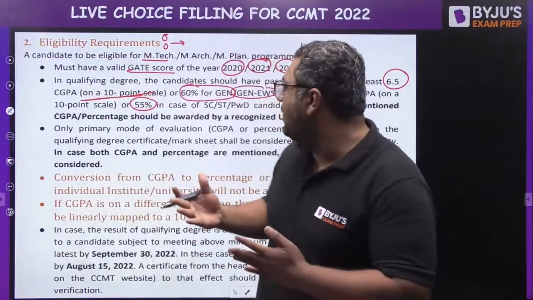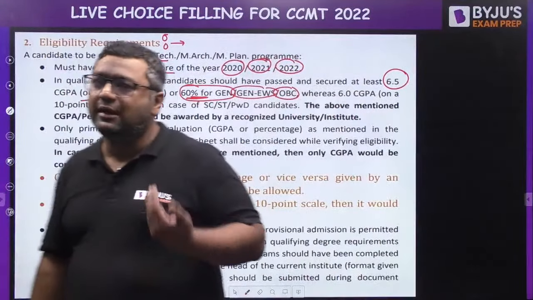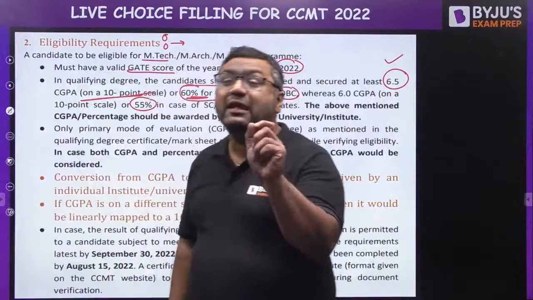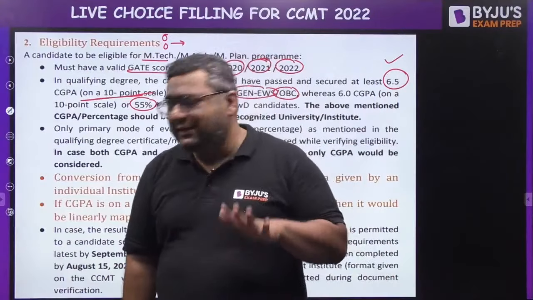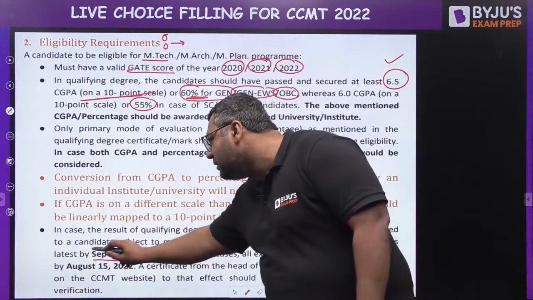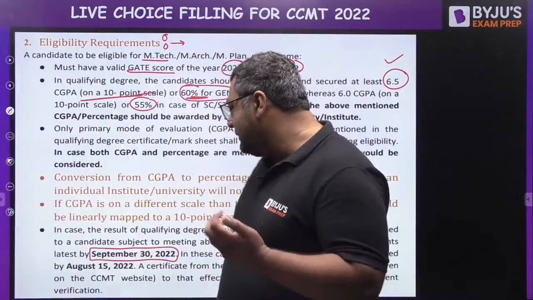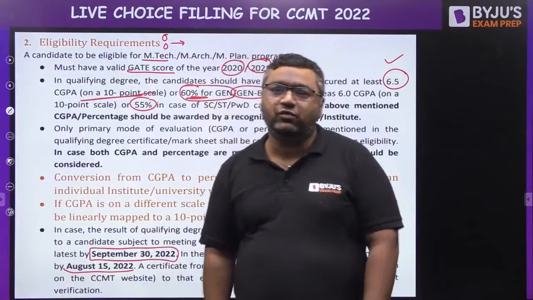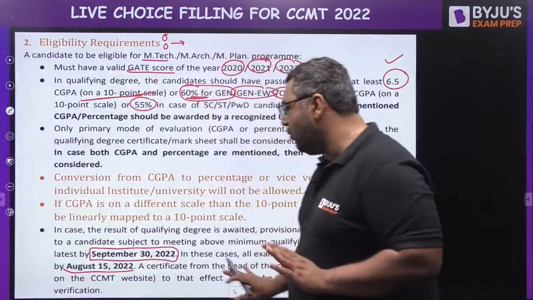So whatever your BTech result is, if your university gives a percentage, it should be 60%, or in case of CGPA, it should be more than 6.5. One very important thing I would like to tell you: once you get admission and your BTech is not completed, they give you time until September 30, 2022, to produce your degree showing that your BTech is completed. It is also mentioned that all the exams of the last semester must be completed before 15th August 2022, because around then the new MTech session would be starting. That is a very, very important point you need to take care of.